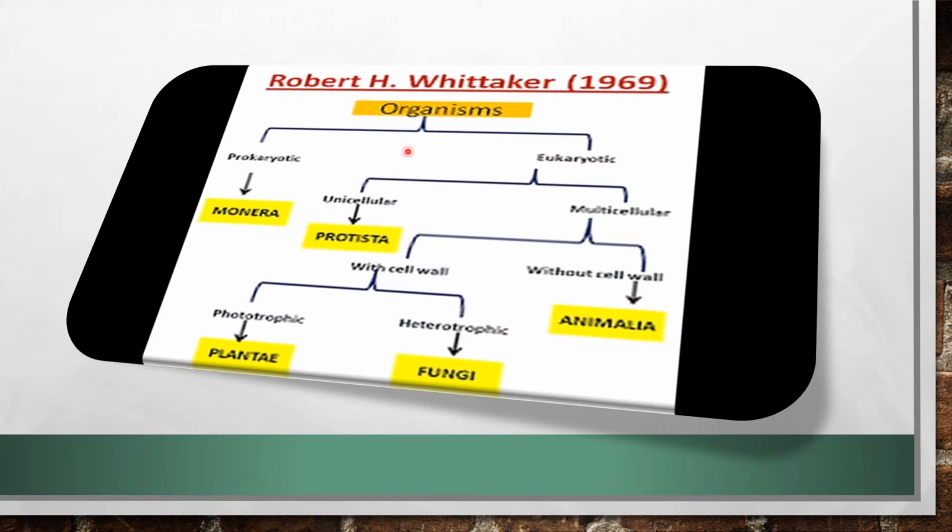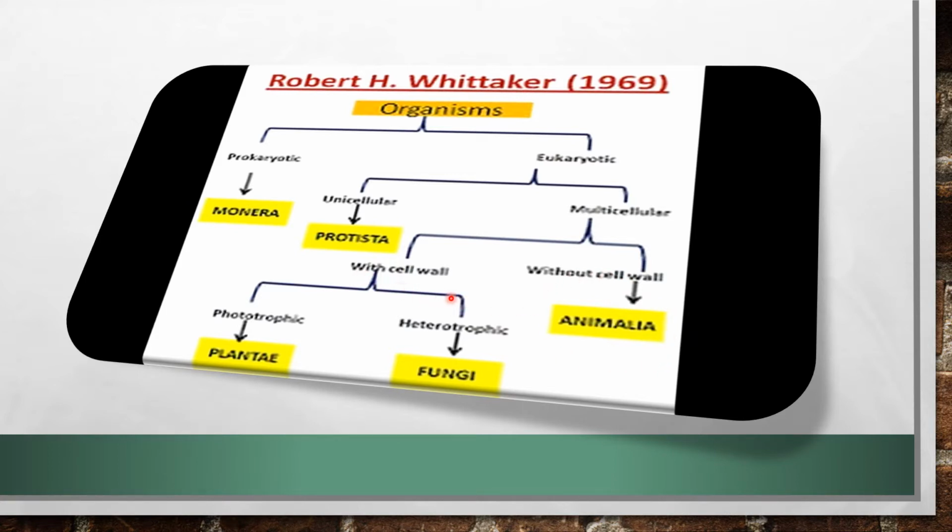Now see the classification. Organisms have two divisions, prokaryotic and eukaryotic. Prokaryotes are called Monera, and eukaryotic can be divided again into two divisions, that is unicellular and multicellular. Protista is unicellular organism. Again we can divide multicellular organisms into two parts. One is with cell wall, another one is without cell wall. Without cell wall is called Animalia,